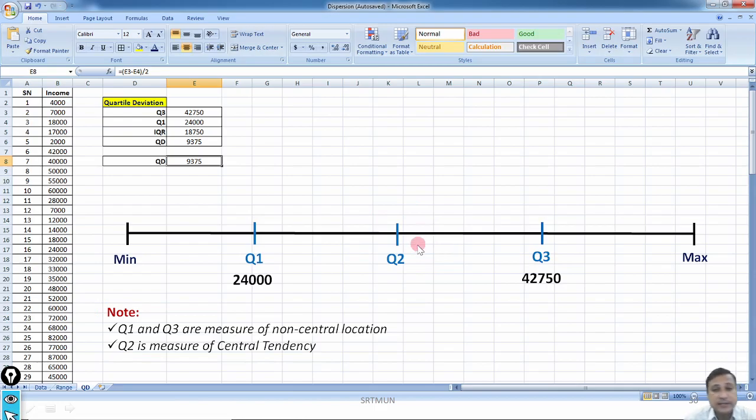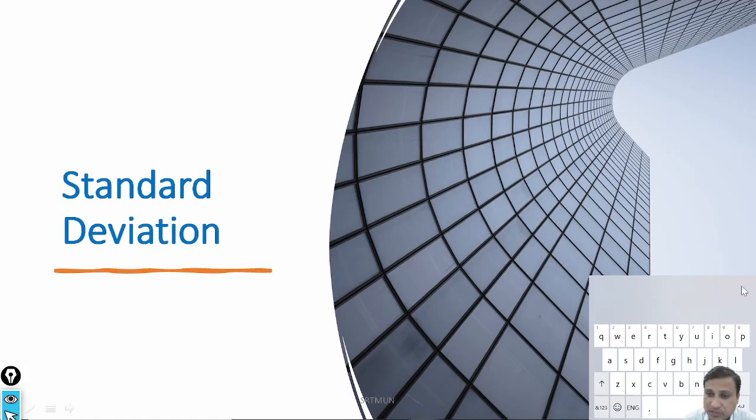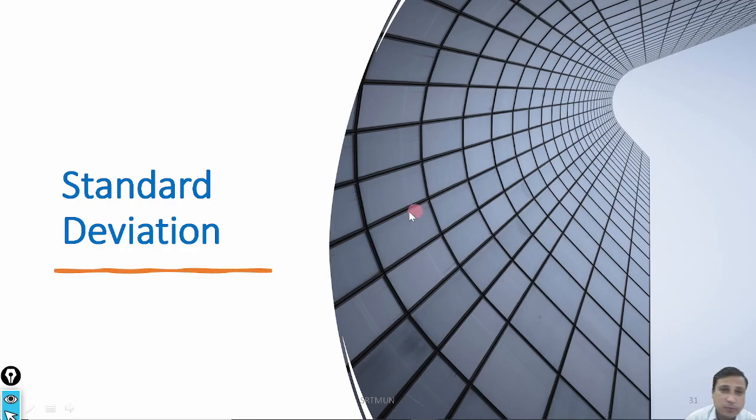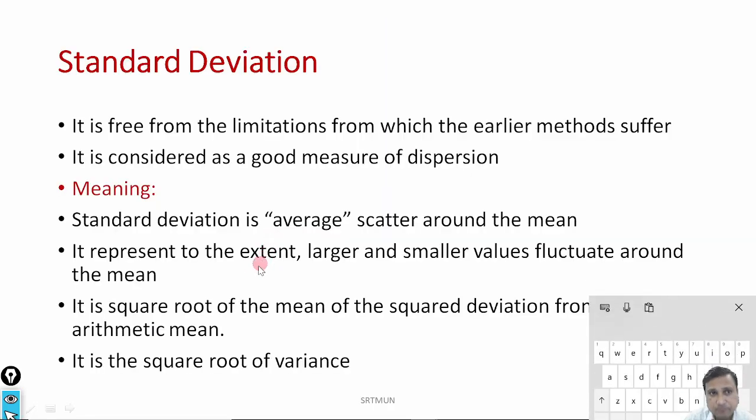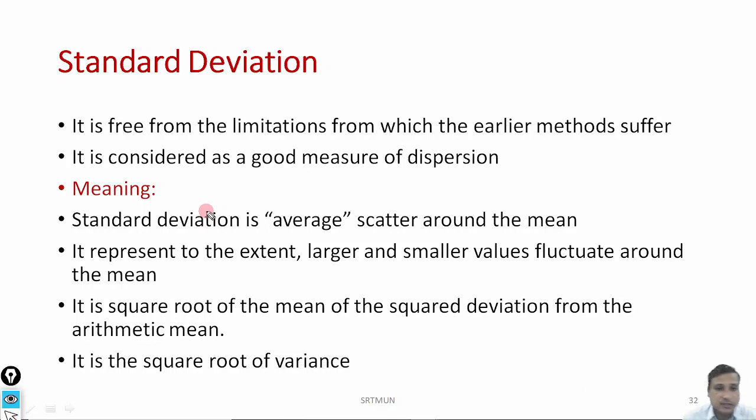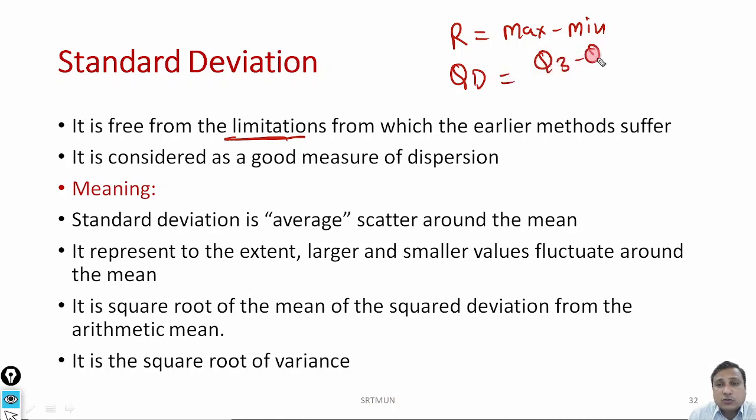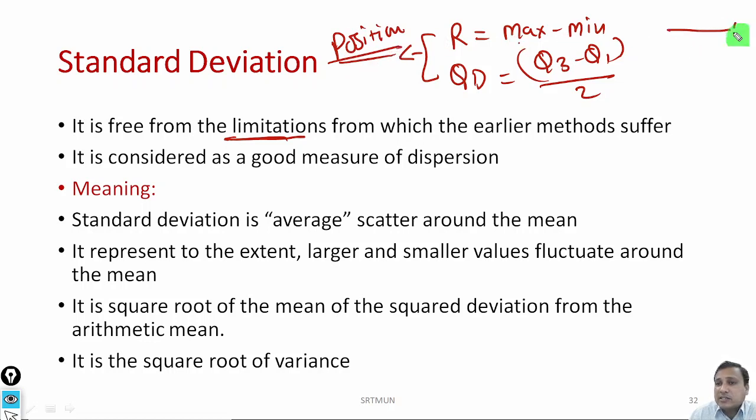Fine. Now let me take you all to the next measure of dispersion. Which one is the most popular measure of dispersion? That is the standard deviation. So let me start with the meaning of standard deviation. Standard deviation is free from the limitations from which the earlier methods suffer. If you all remember, range is equal to max minus min, and quartile deviation is equal to quartile 3 minus quartile 1 divided by 2. In both the cases, we are considering only positional values. Here, minimum and maximum, they are extreme cases.